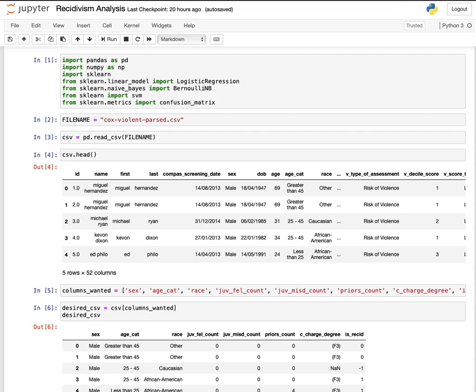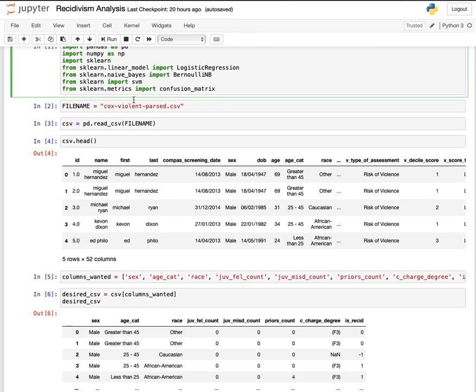but rather to look at the differing odds of an algorithm saying that someone is going to recidivate for varying races and looking at the error analysis associated with that to determine whether the data set is biased or whether our algorithmic approaches to determining whether someone will recidivate is biased. So here is the code I used.